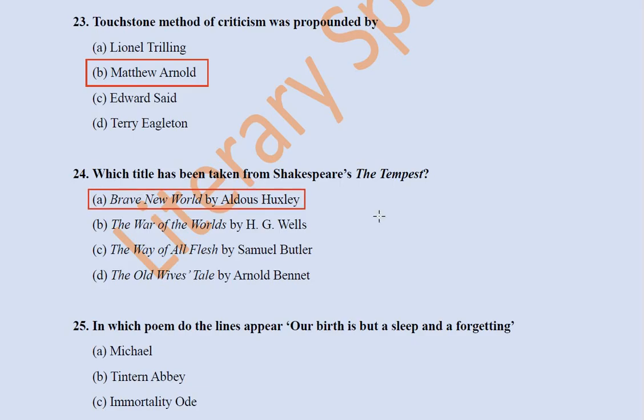So not only Aldous Huxley, but there were many writers who came after Shakespeare. They took lines from Shakespeare's plays and from his sonnets. So there have been many reworkings, many sequels to Shakespeare's plays, and a kind of reaction to the original writings. Titles have been taken from Shakespeare's works also. These are also sometimes asked in the exam. So I'll make a separate video on that also.